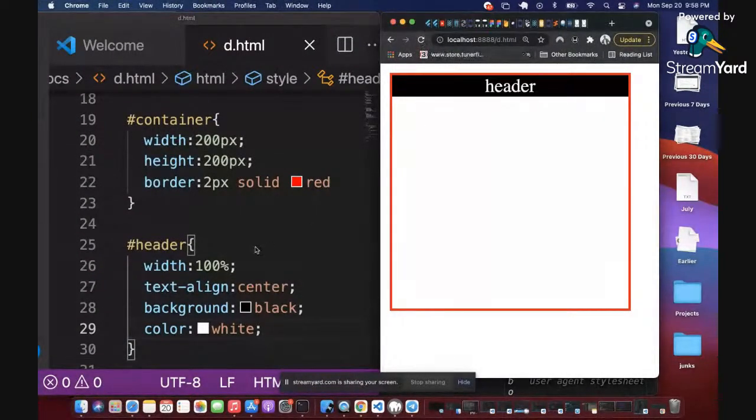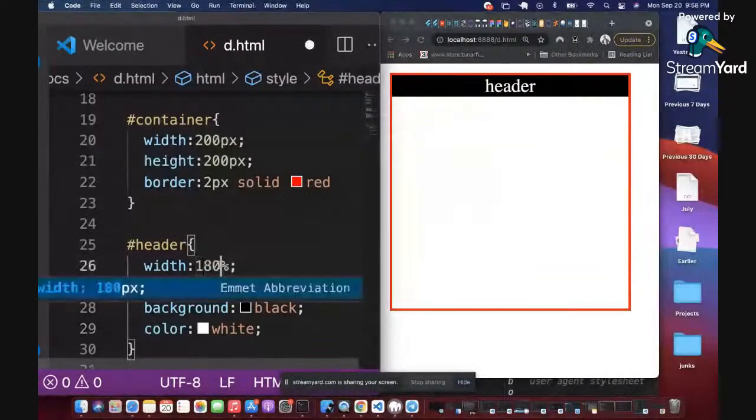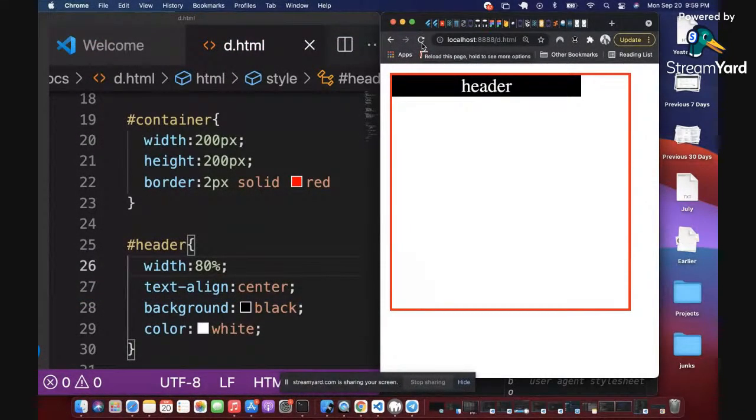I want to explain something. Right now, the width is 100%, right? So that means it stretches from the left-hand side to the right-hand side. That is 100%. When I specify it to be 90 or 80%, it's going to occupy just that percentage of the screen. Can we see that? So percentage is just a fraction of the screen, while pixel is more like specifying the exact pixels that it should occupy on the screen.